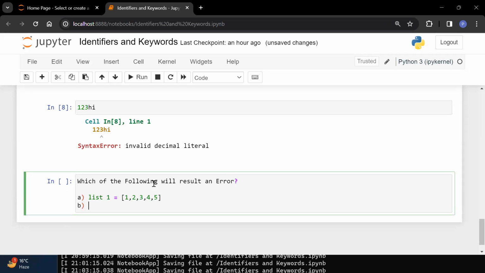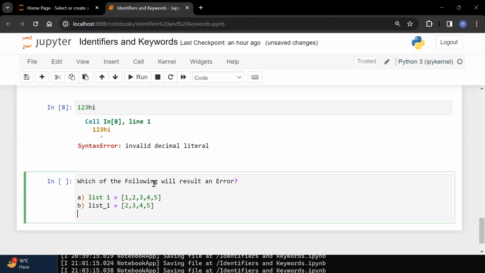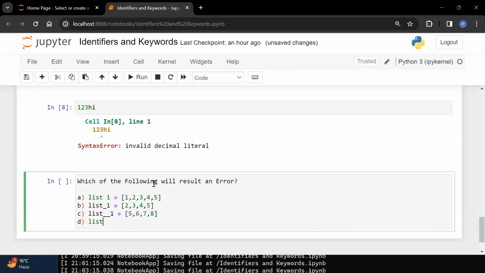Then B is equal to, then C is equal to, then D is equal to, the D option. Or you can say, which will result in not an error. I am changing it to not an error. That means we will not get any error. In which case will we not get any error? What the question is asking is which of the following will not give you any error.